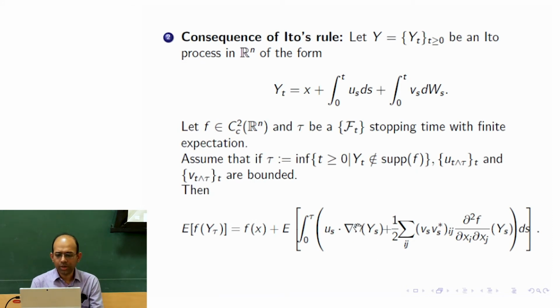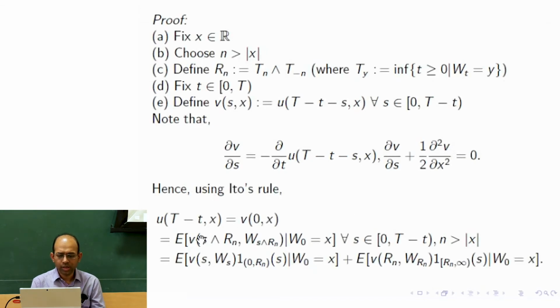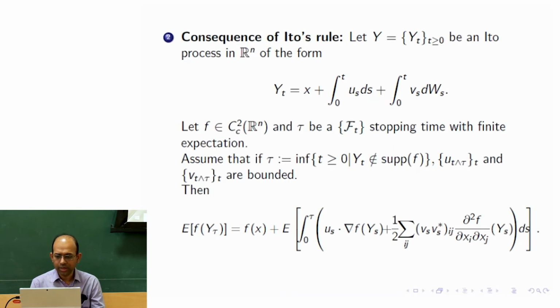Because of the choice of f, where f is V, we have already obtained that the partial derivative of V with respect to s plus half of the second derivative appears here, correct? For this Y_t we choose the simplest one, where u is 0 and v is 1, and it is one dimensional.